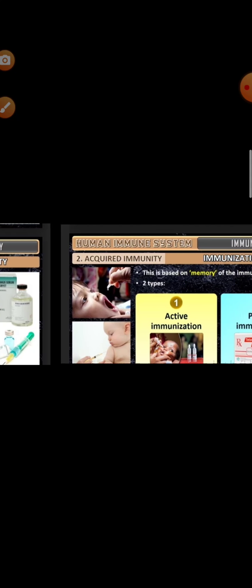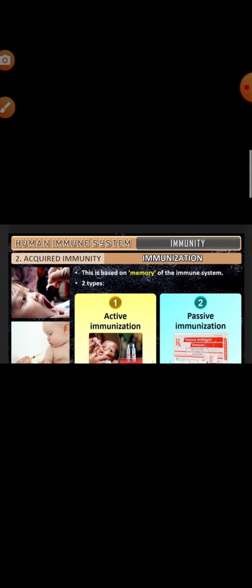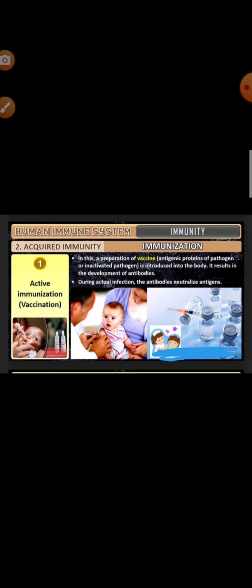So you can see in the diagram, in this slide, the ready-made antibodies are directly given to the body. These are antibodies from mother to fetus through the placenta, and antibodies in colostrum in the milk to the infant. This is the natural passive immunity. An artificial passive immunity is the anti-tetanus serum or whatever vaccination is provided. Immunization program.